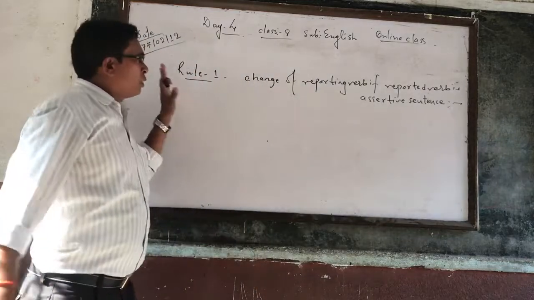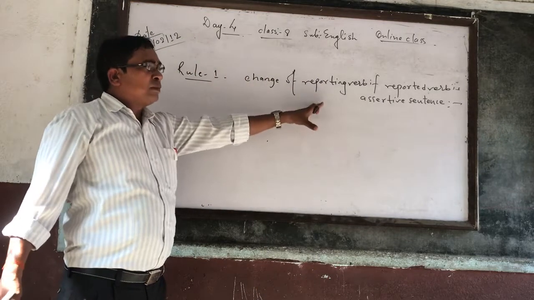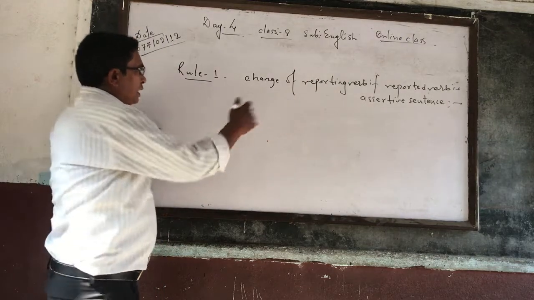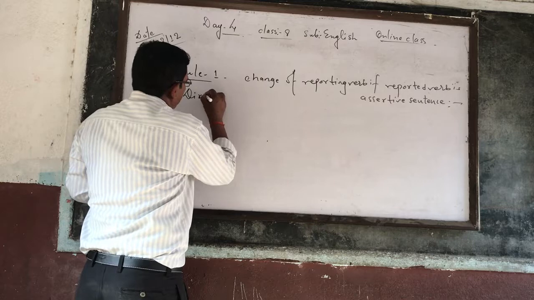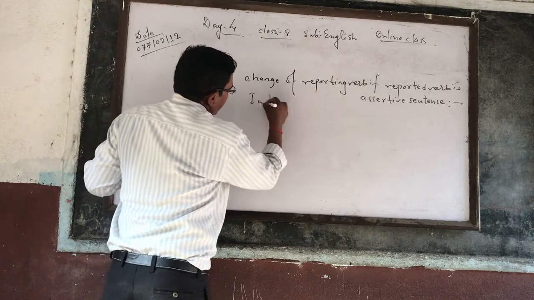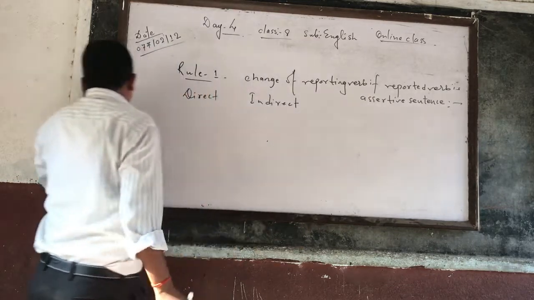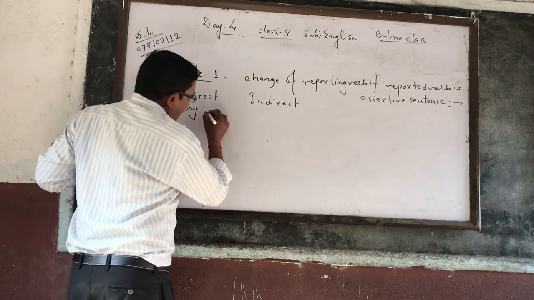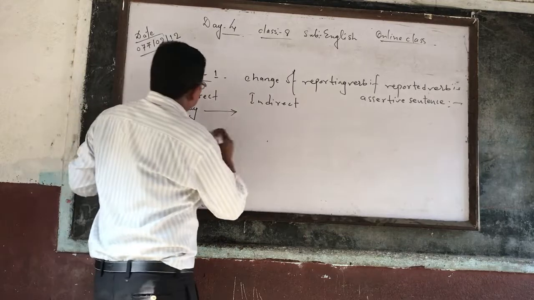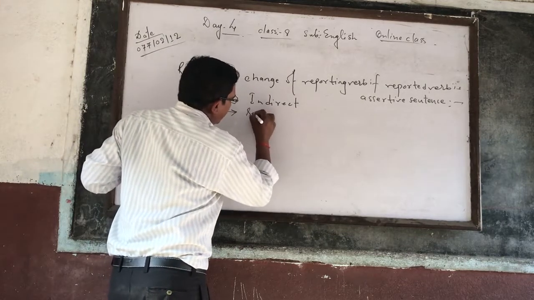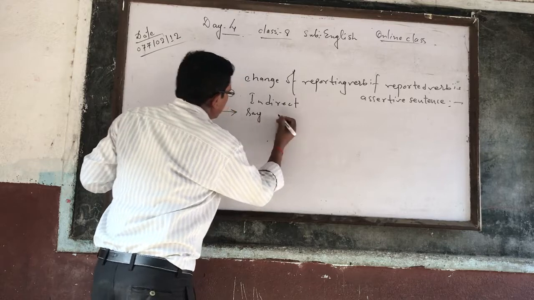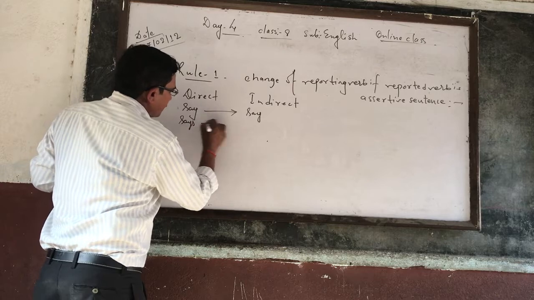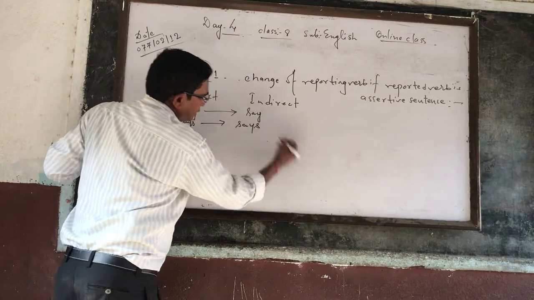Rule number 1 says change of reporting verb. If the reported speech is an adjective sentence, you can see here direct and indirect. While changing the reporting verb, if there is say, then in indirect it is written as it is, no change at all. Say into say, and says also as it is.